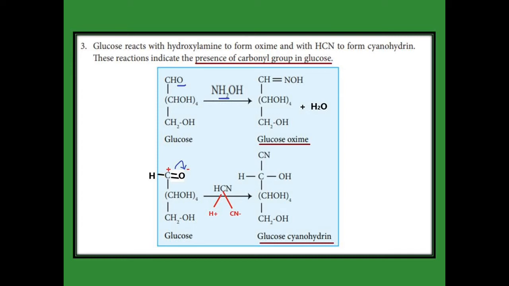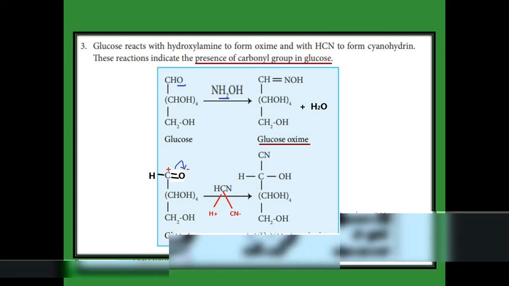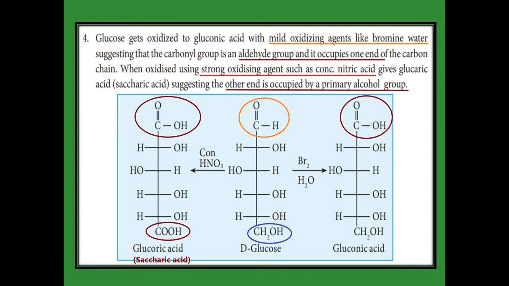This is one of the characteristic reactions of aldehyde. So from this reaction we confirm that glucose contains a carbonyl group. In this next reaction we are going to confirm that glucose contains an aldehyde group at one end and a primary alcohol at the other end.